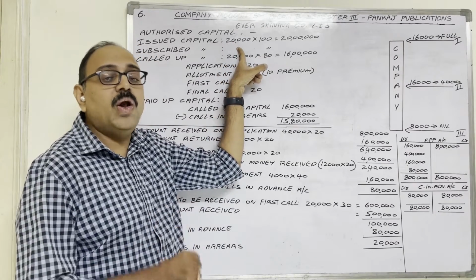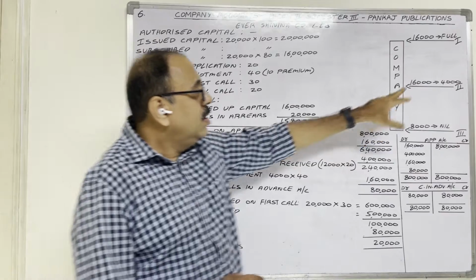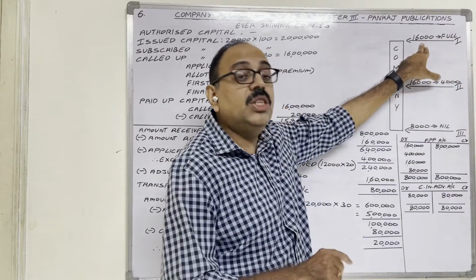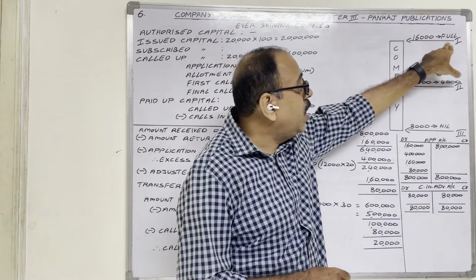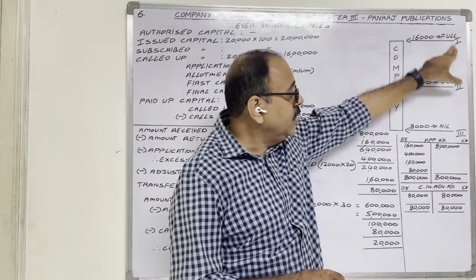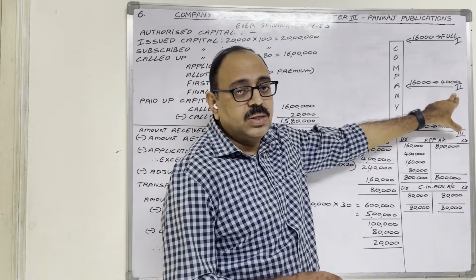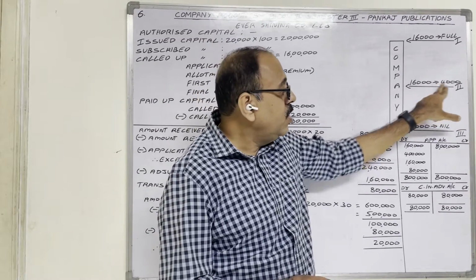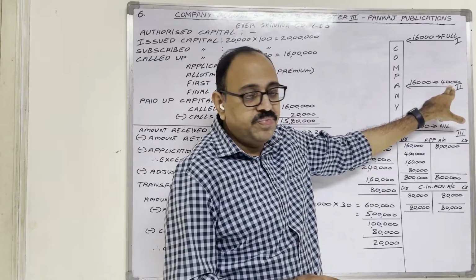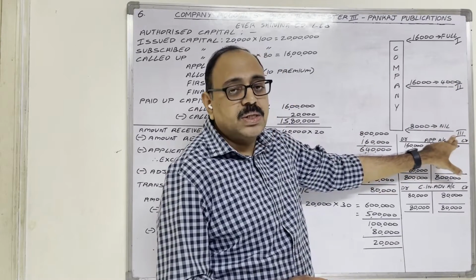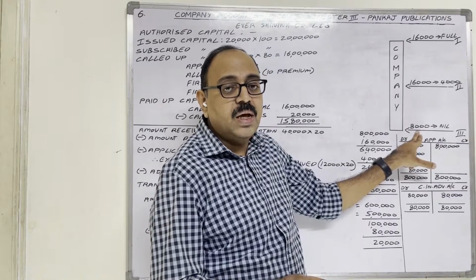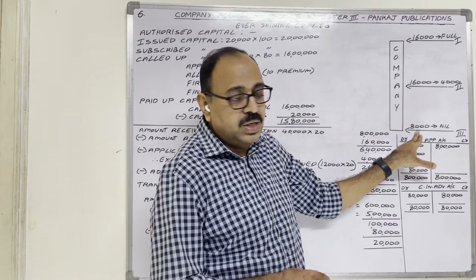And how did the company allot the shares to them? To some applicants who applied for 16,000 shares, the company allotted fully. Some applicants who applied for 16,000 shares, the company allotted only 4,000 shares. Some applicants who applied for 8,000 shares, the company rejected, no allotment.